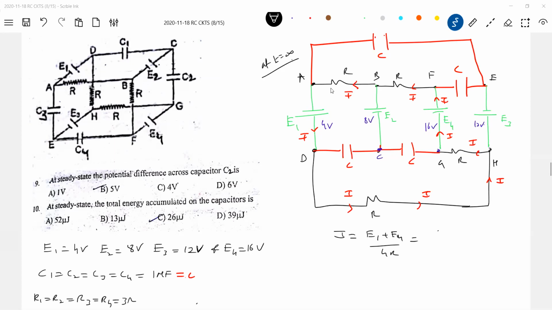Now C2, where is C2? This one. Okay, he's asking to get this potential difference. Okay, check it now. E1 plus E4, 4 plus 16 by 4R, so 4 into 3, 5 by 3 ampere. Once you get that, then calculate all the potential differences.